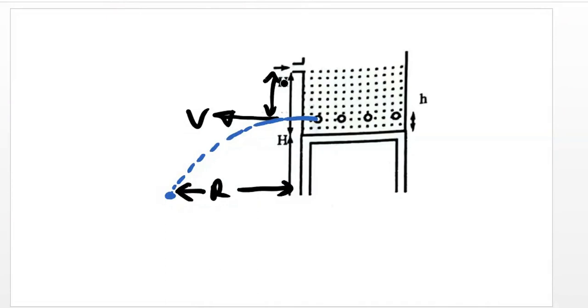Right. First thing, I see this height of water is not exactly capital H, it has to be capital H minus simple h, because up to here that is simple h.